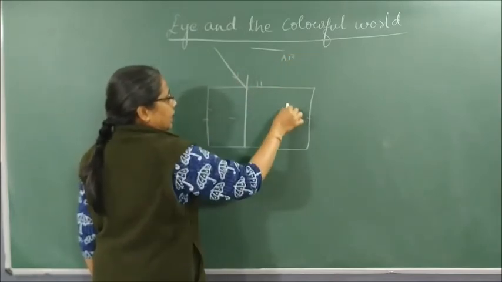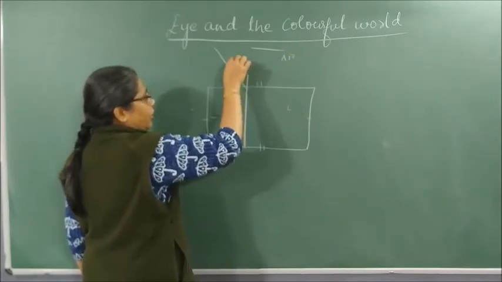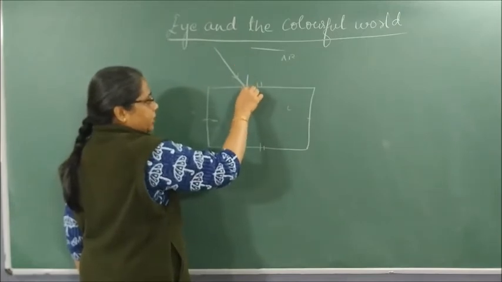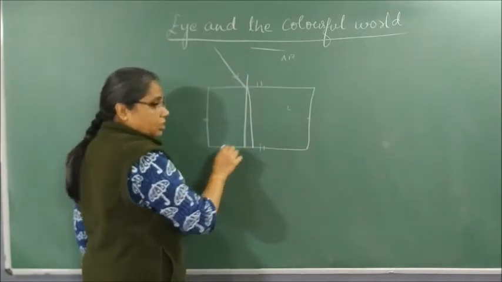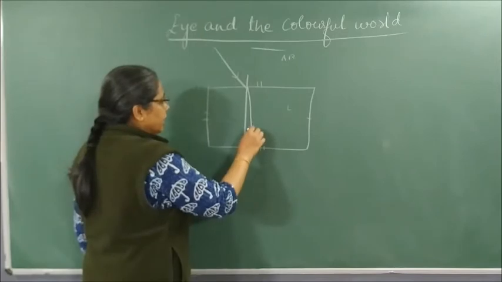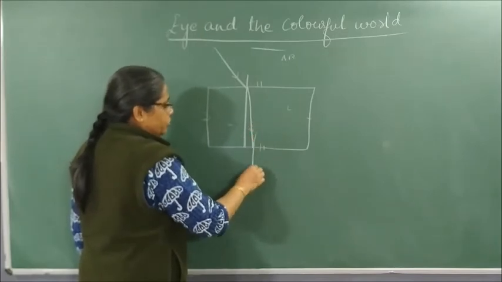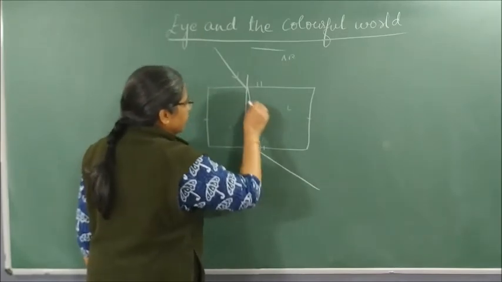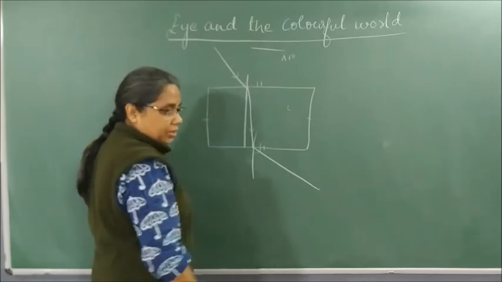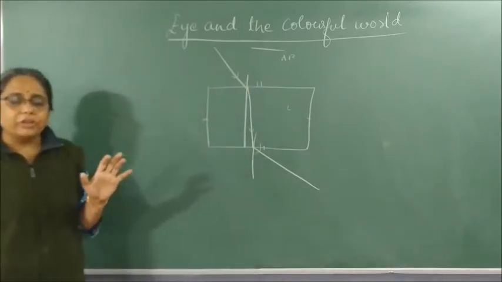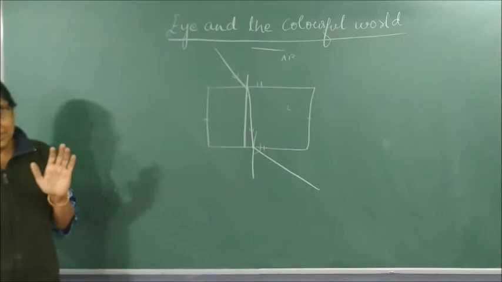When the light travels from rarer medium to denser medium, it bends towards the normal, and when it again travels from denser medium to rarer medium, it bends away from the normal. This is how refraction takes place in a glass slab.